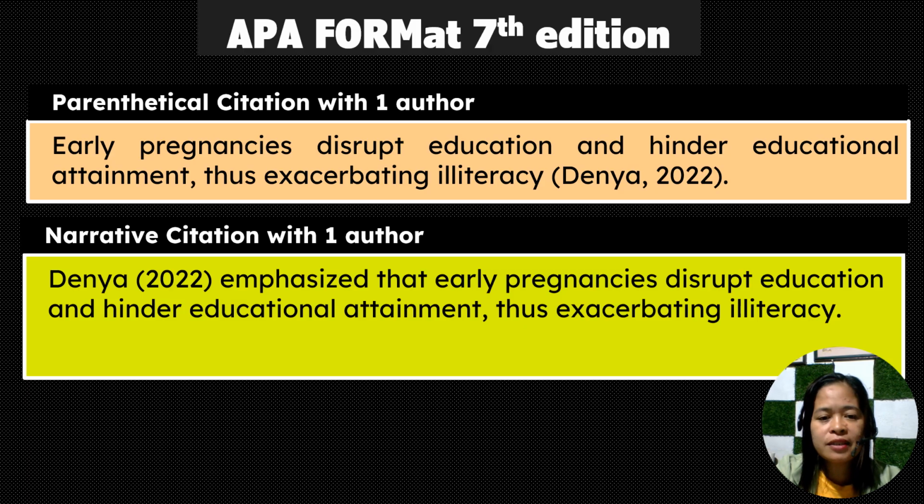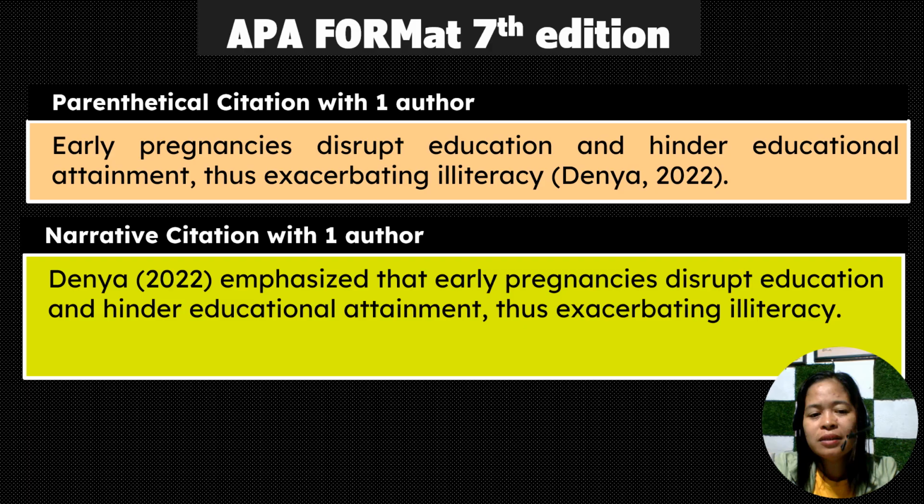For example, in parenthetical citation with only one author: Early pregnancies disrupt education and hinder educational attainment, thus exacerbating illiteracy. Then we open parentheses, Denya, this is the last name of the author, comma, 2022, this is the year of publication, close parentheses, period. That's how we cite using the parenthetical citation with only one author.